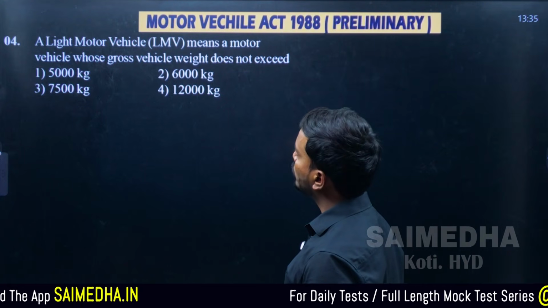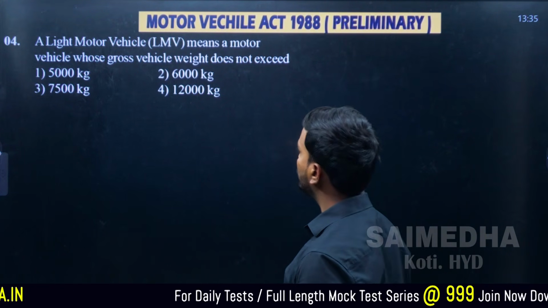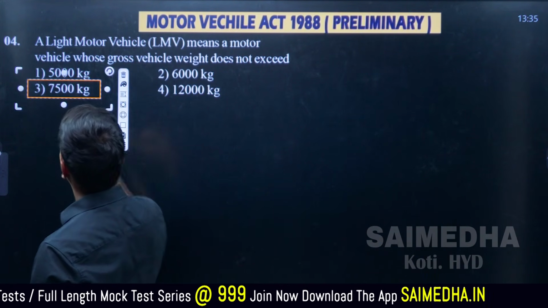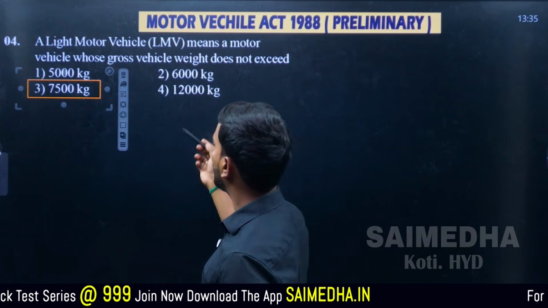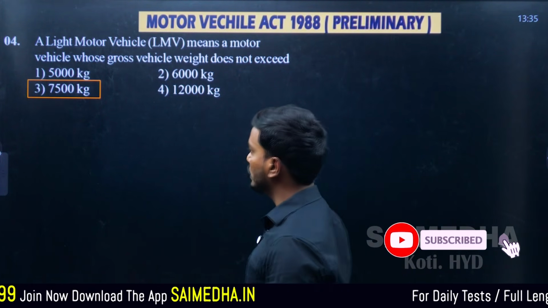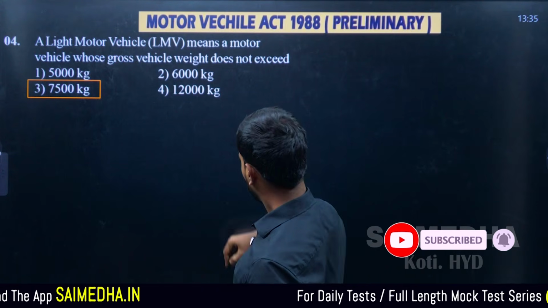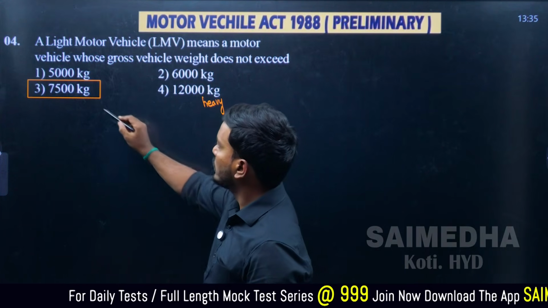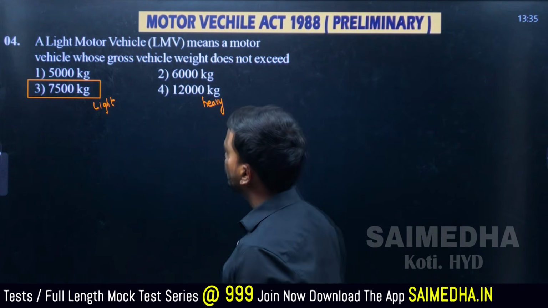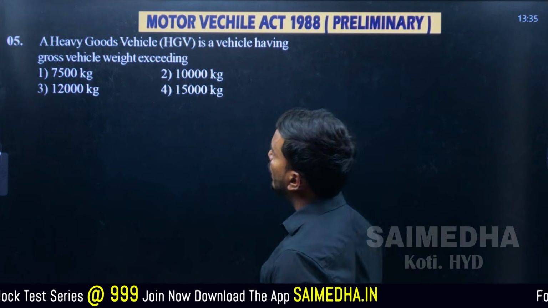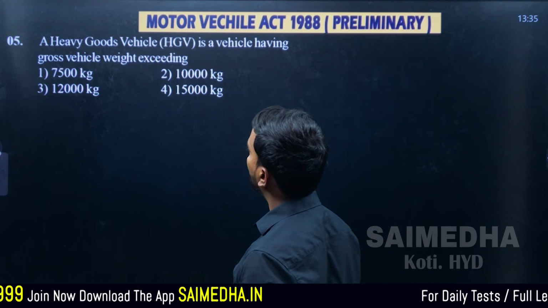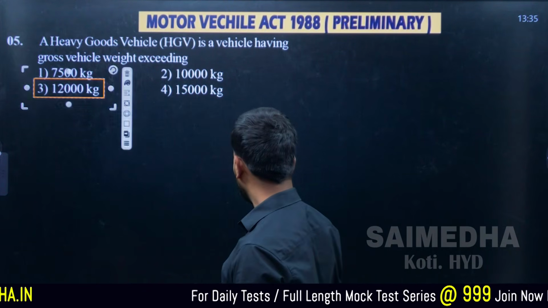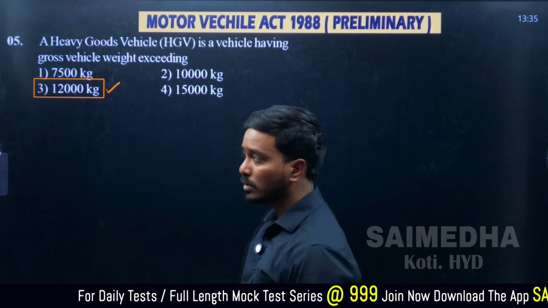A light motor vehicle means a motor vehicle whose gross vehicle weight should not exceed, this also we discussed: up to 7,500 kg is a light motor vehicle. For a heavy motor vehicle, the value should exceed 12,000 kg. 12,000 is for heavy, 7,500 is for light. Moving on to question number 5: a heavy goods vehicle is a vehicle having a gross vehicle weight exceeding how much? Just now we discussed, 12,000 kg. Very simple, but effective examination questions.